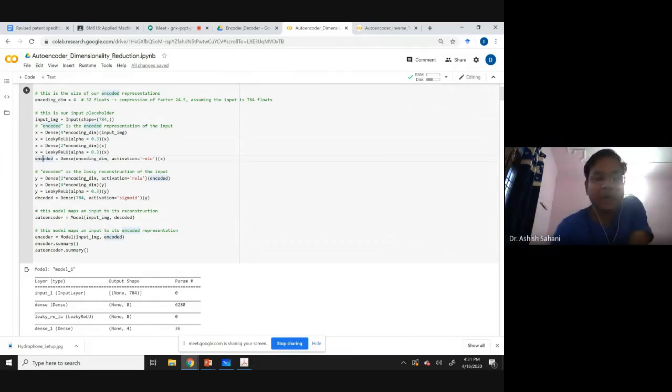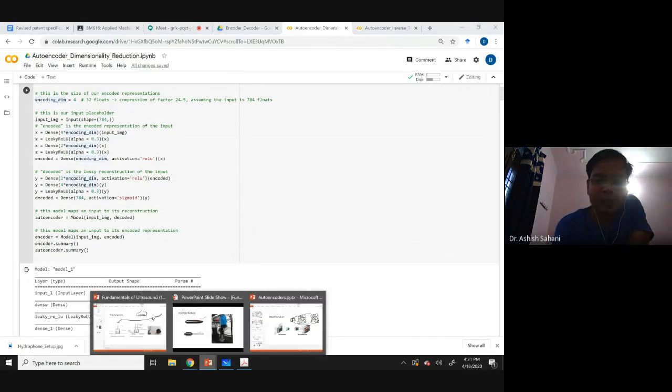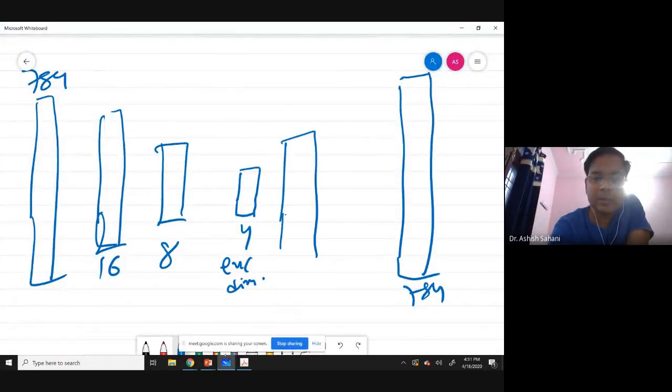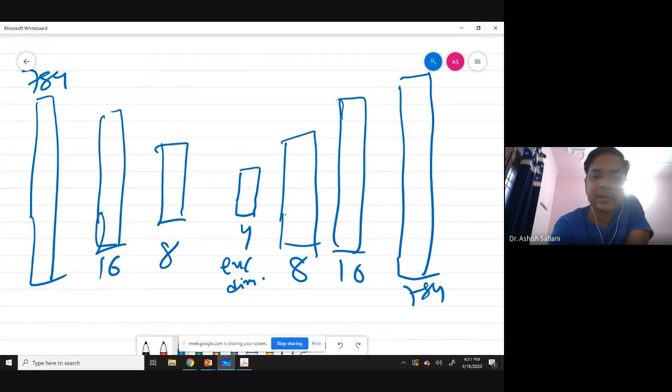After getting the encoded layer, I am going back to 2 into encoding dimension. Encoding dimension is 4, so 2 into encoding dimension is 8. So I go back to 8 here, and then I'll go back to 16, and then from there to 784.